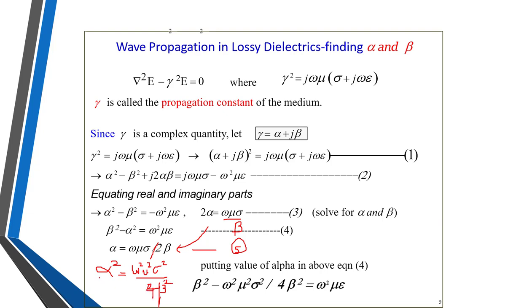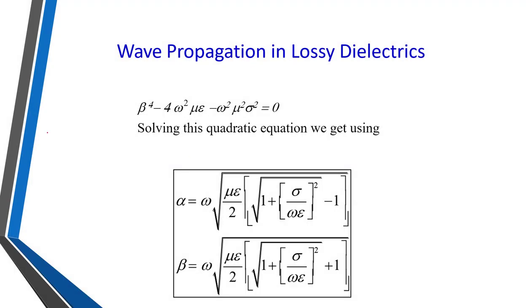Putting this alpha square in equation number 4 and solving, we get beta square minus omega square mu square sigma square divided by 4 beta square is equal to the right hand side of equation number 4, which is omega square mu epsilon. After solving this, we got this final equation.